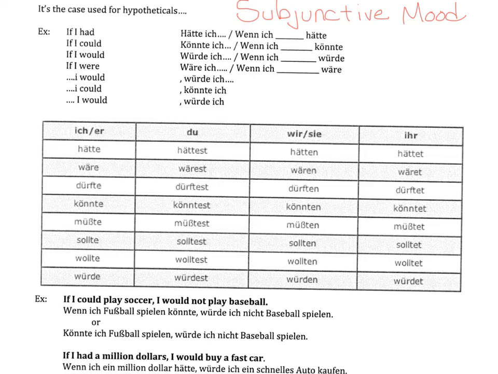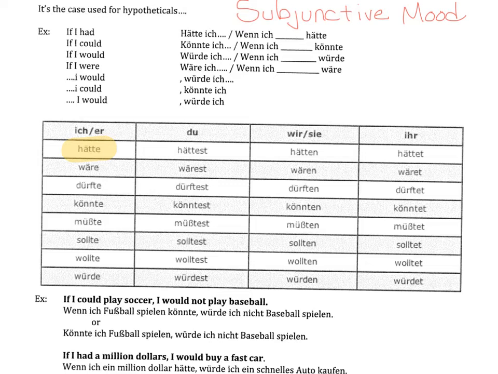The subjunctive mood can be used in various tenses, similar to the passive voice. As in English, German builds off the past tense of verbs to form the subjunctive. For example, hätte comes from haben, which is the infinitive form of the verb. The imperfect is hatte, and the subjunctive adds umlauts and becomes hätte. So here you can see the subjunctive hätte. Hätte is hypothetically had or would have.